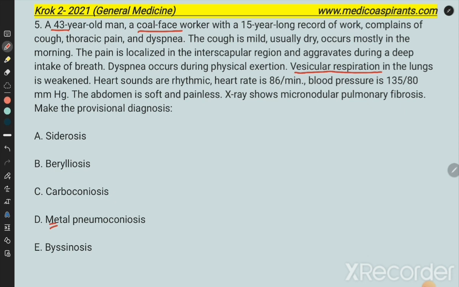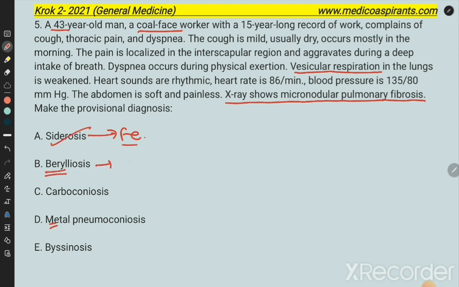Blood pressure is supposed to be with mild hypertension, and the abdomen is soft. X-ray shows micronodular pulmonary fibrosis, so to make the diagnosis: in the given condition, the lungs are affected. In the given options from the previous question, you can correlate that when iron is involved, it is sideroblastic, so it is explained, it is not the correct option.